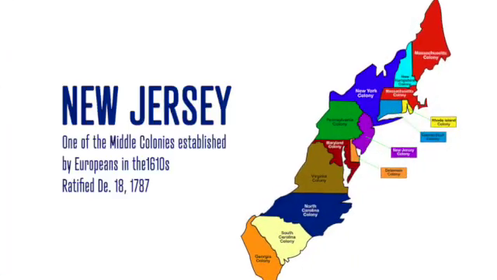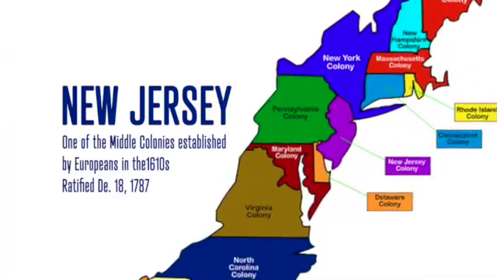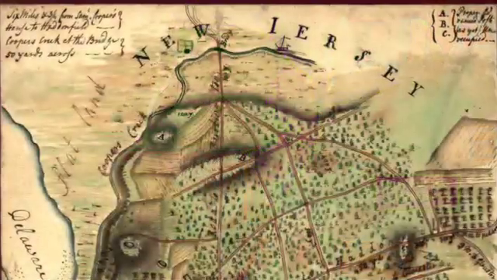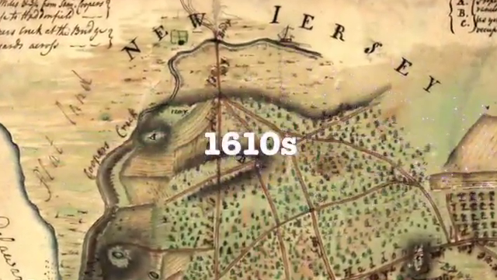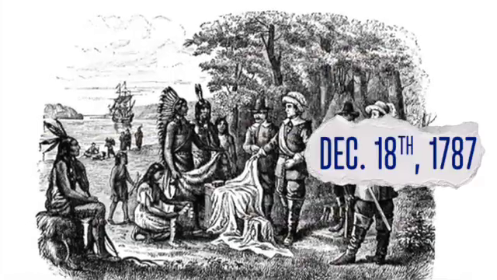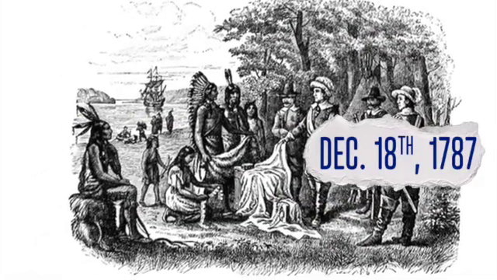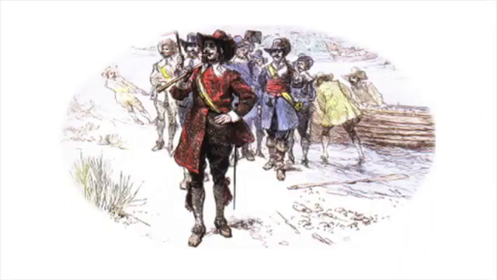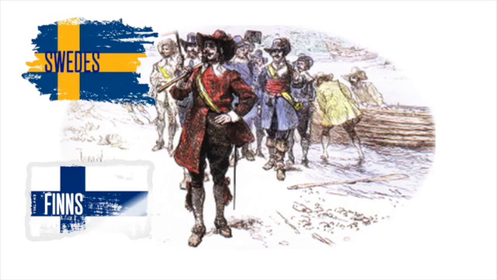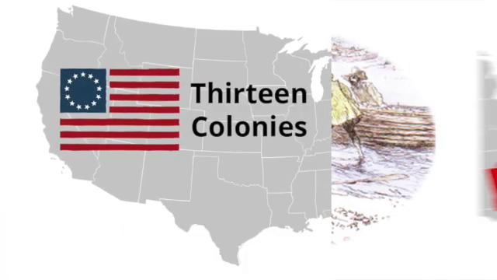We move forward, and our journey takes us to New Jersey. New Jersey was one of the middle colonies established by the Europeans in the 1610s. It was ratified December 18, 1787. This colony was founded by the Swedes, Finns, and the Dutch.